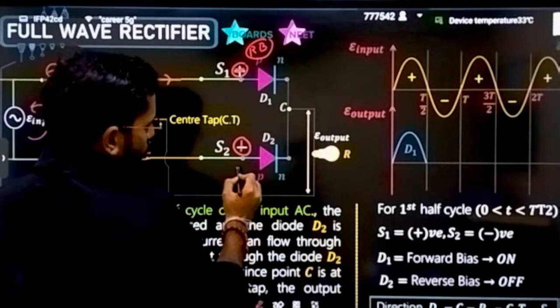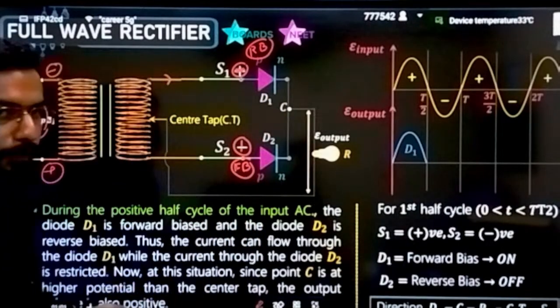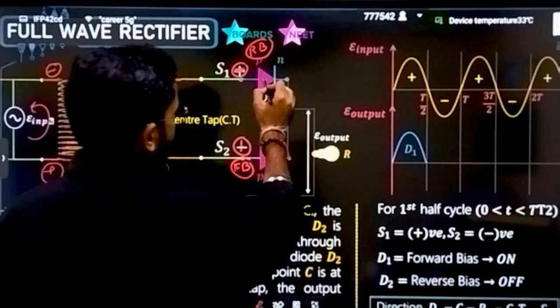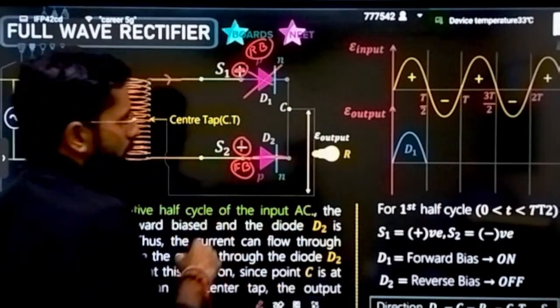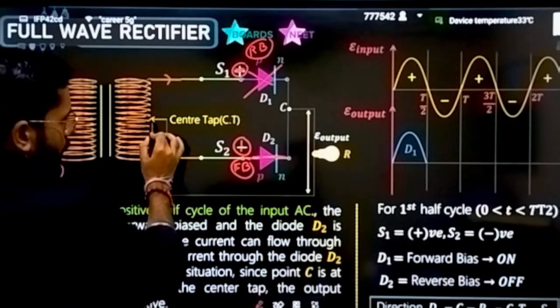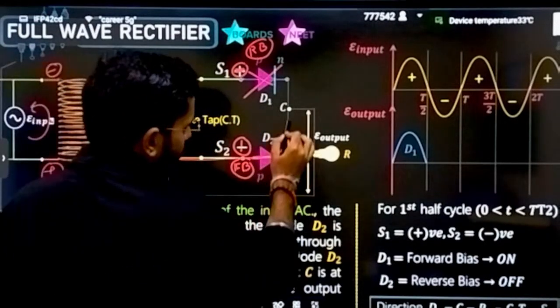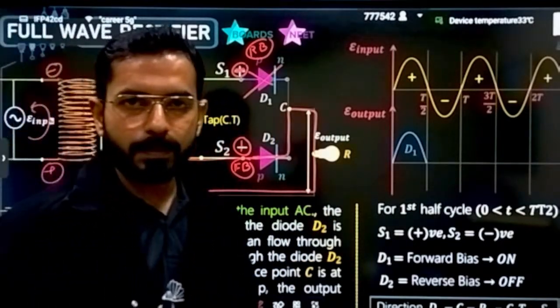And here the higher potential is connected to the P side. That means what kind of biasing? It is forward biasing. Reverse biasing means it is going to behave like an open circuit, and forward biasing means it is going to behave like a straight wire. That means this circuit is not going to work, but this circuit is still operable now. And I can easily say current will be flowing through this circuit.